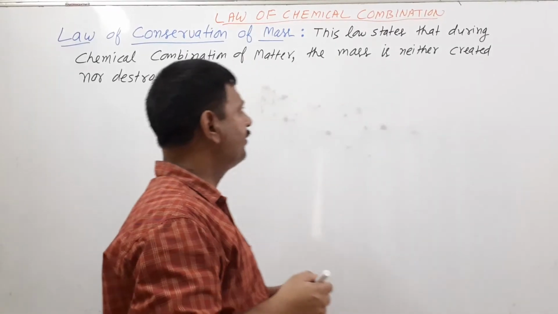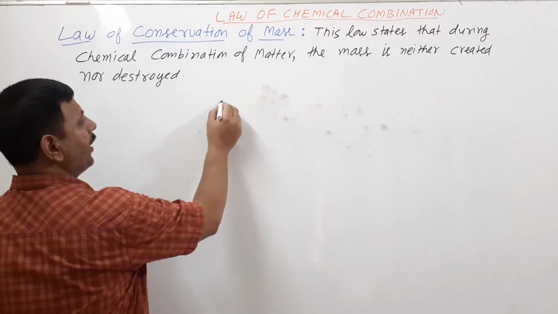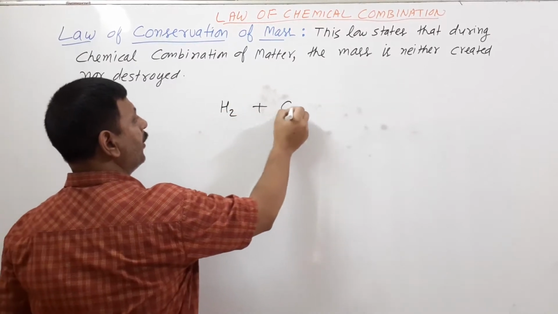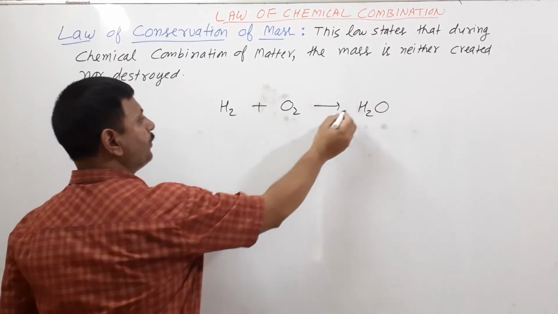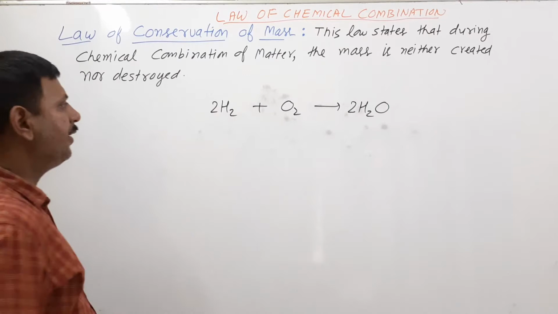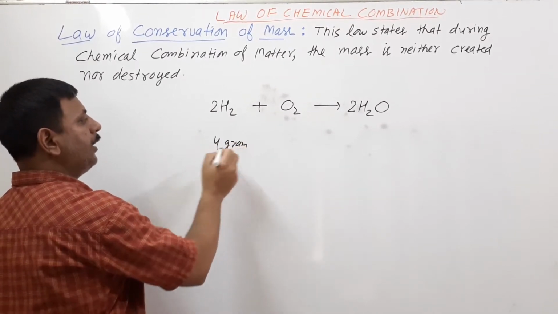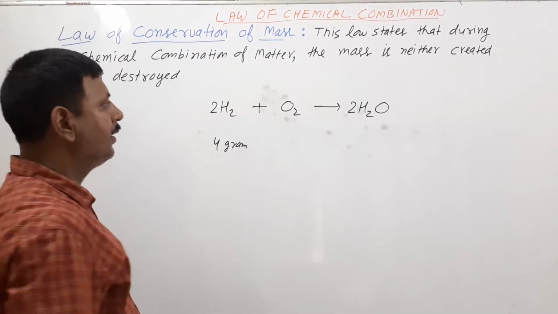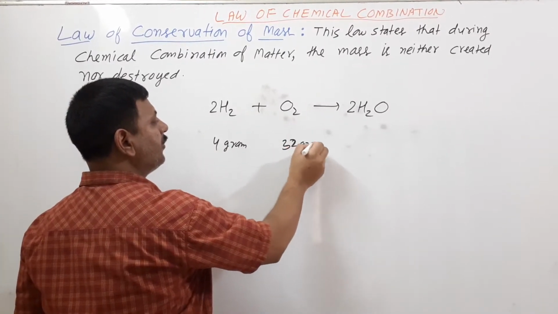For example, suppose I have taken a chemical combination H2 plus O2 gives H2O. If you see here, suppose I have taken 4 gram of hydrogen and 32 gram of oxygen.